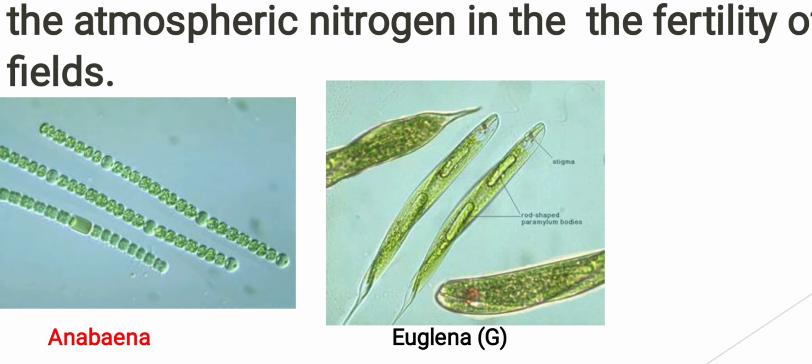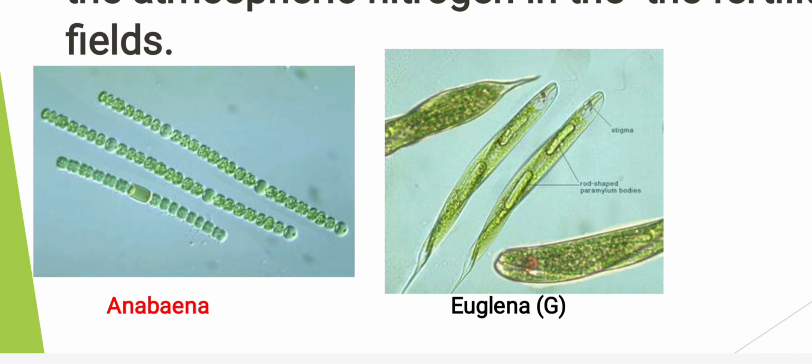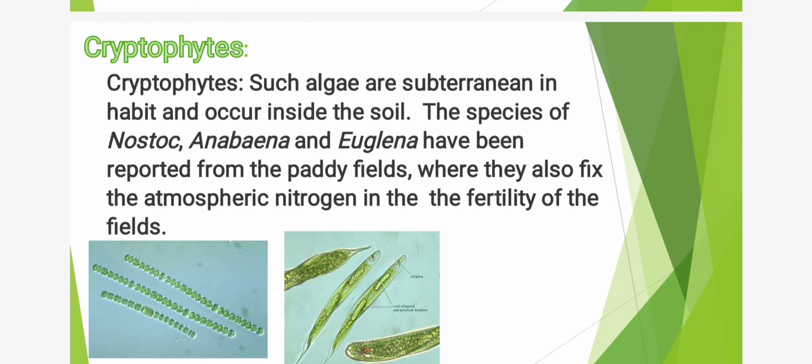Students, you can see here images of Anabaena and Euglena. So students, it's very clear that sarcophytes are the algae which grow on the surface of the soil, while cryptophytes are the algae which grow inside the soil. Because you can see Anabaena which grows in paddy fields that is subterranean in nature.